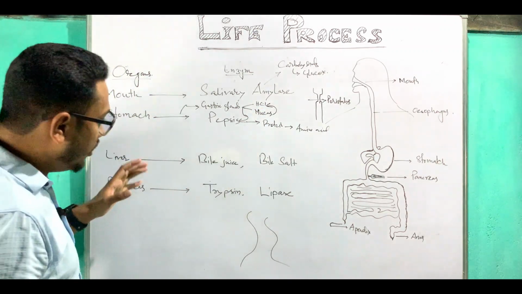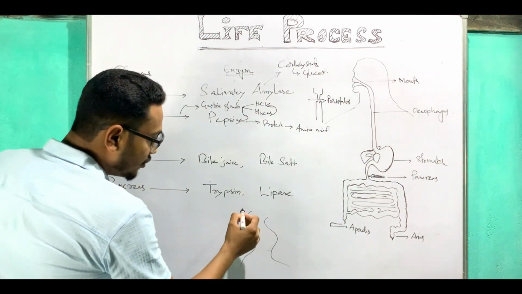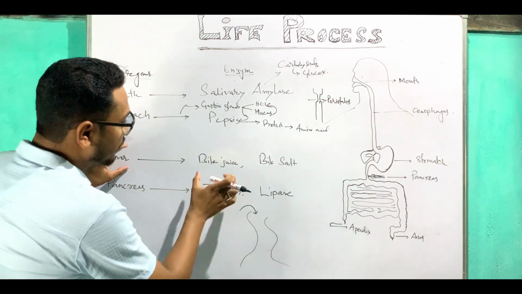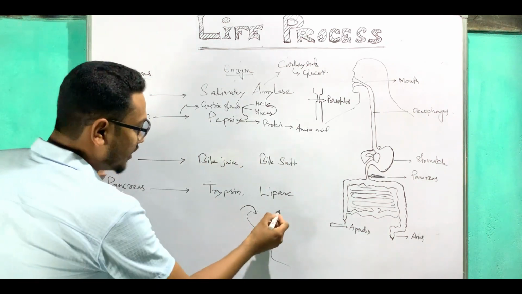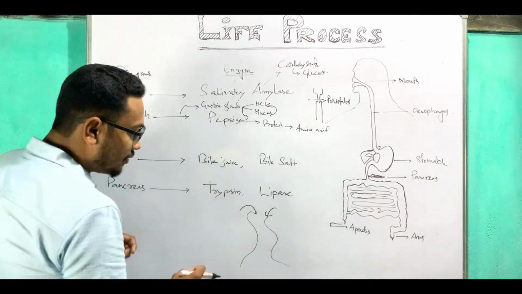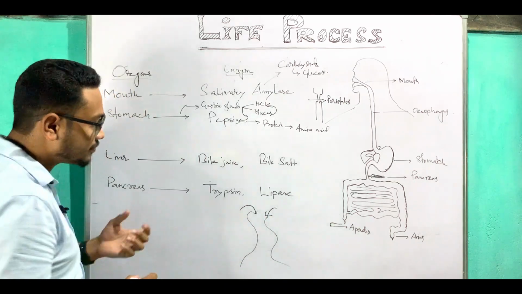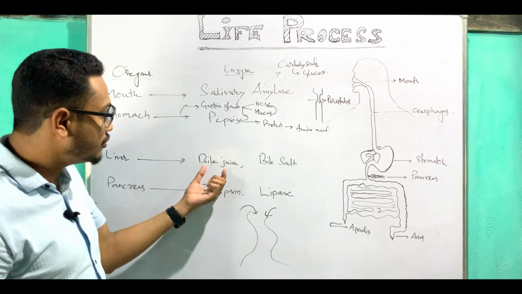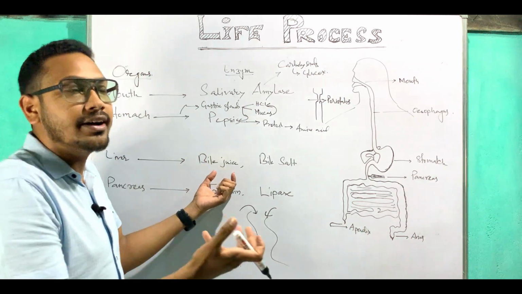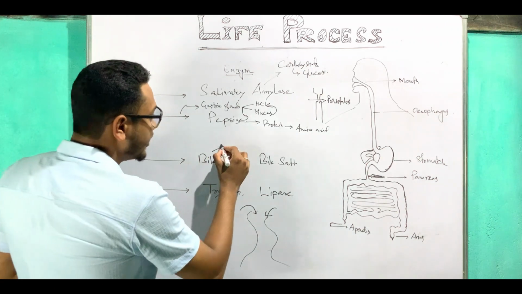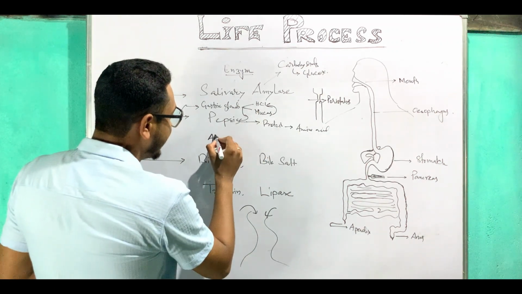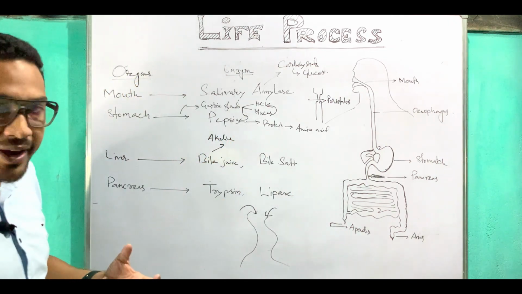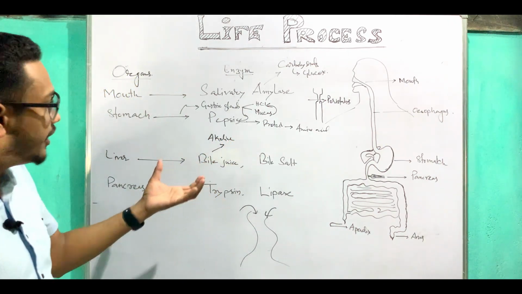Understood? Now, whenever this food comes into the small intestine, gastric juices will be released. Then from the liver, it will release bile juice and bile salt. Then from the pancreas, it will release trypsin and lipase. Everything will be released in the small intestine. What is the function of bile juice? Bile juice will convert the food into alkaline, just because the food has become acidic by the HCl. Alkaline means base. So bile juice will convert the food into basic.